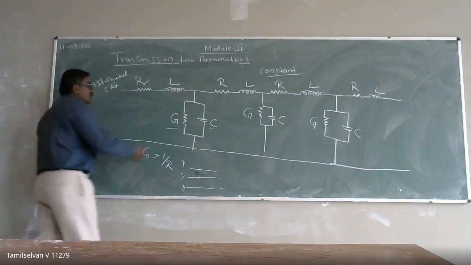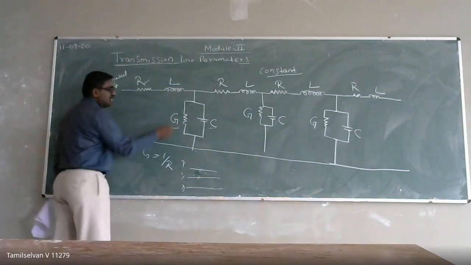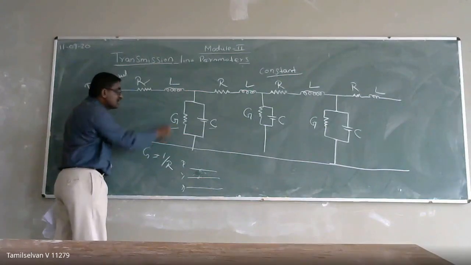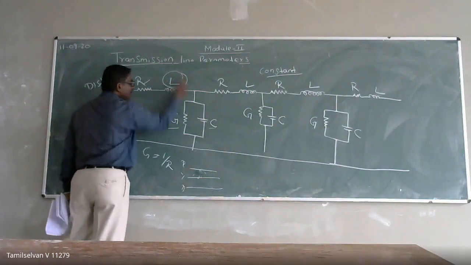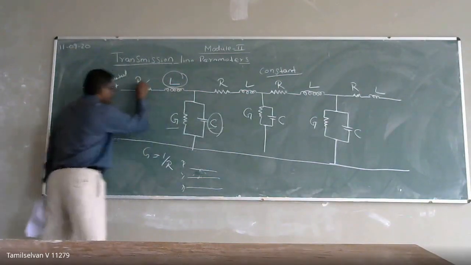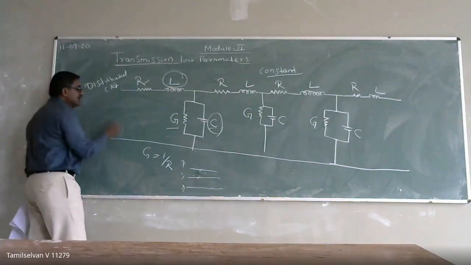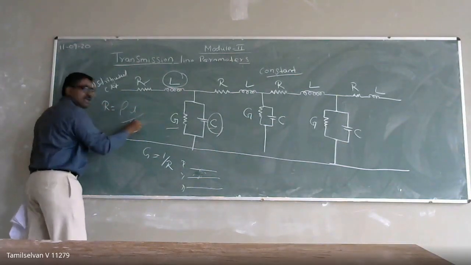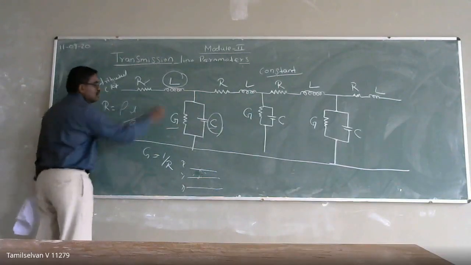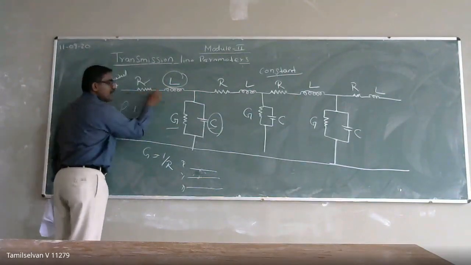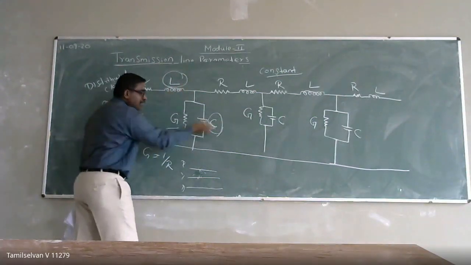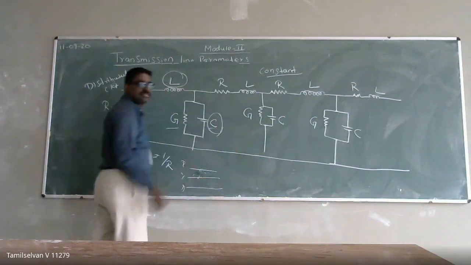So that's why the important parameters in your transmission line, which decide your efficiency and your voltage regulation, are going to be R, L and C. Why? Because the effective resistance in your DC line, R, will be equal to rho into L by A. That is the resistance which is going to be present throughout the transmission line. Similarly, inductance and capacitance will be present throughout this transmission line.